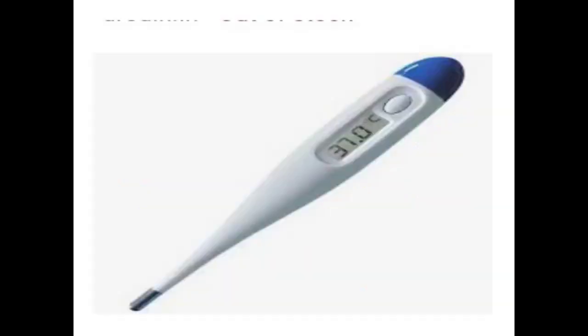I hope you all have seen this device. It is called the thermometer, and nowadays it is used wherever you go outside. They use this device to measure body temperature. So let us recall a few things that you already know about thermometers.